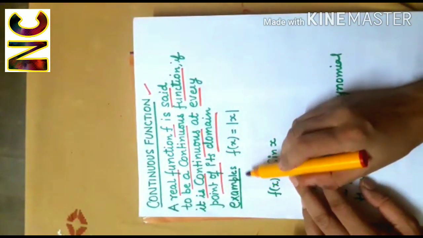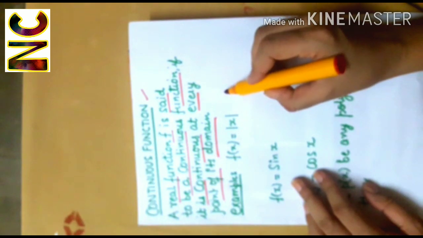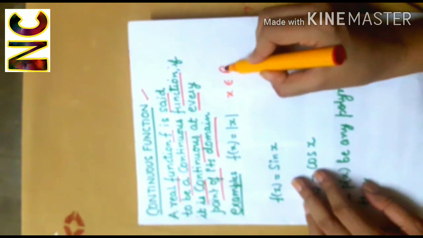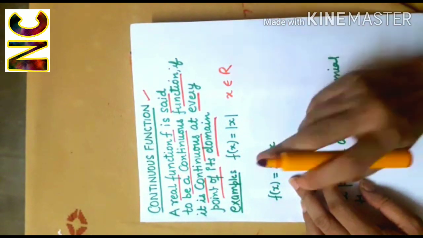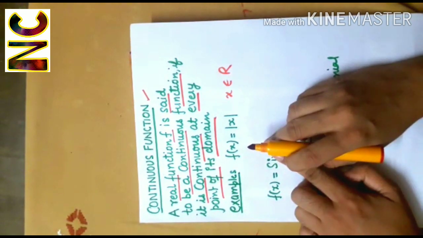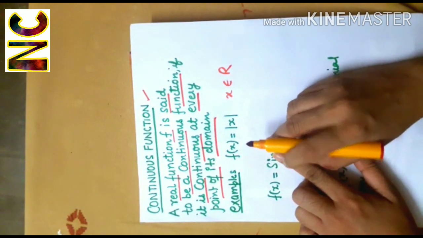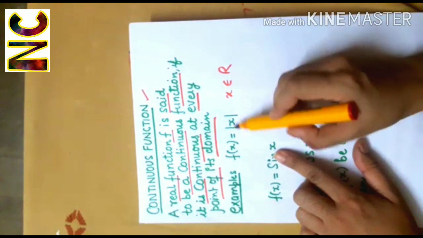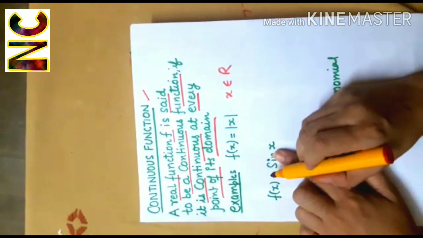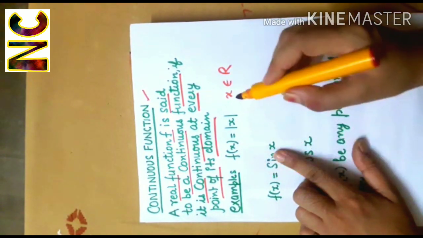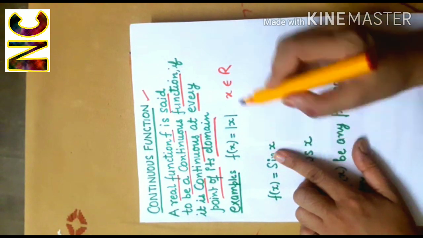Let's see examples of continuous functions. f(x) is equal to the absolute value of x. Yes, the domain of this function is the set of all reals. And when I defined continuity, I said that the modulus function is an example of a continuous function, and that can be seen from its graph.